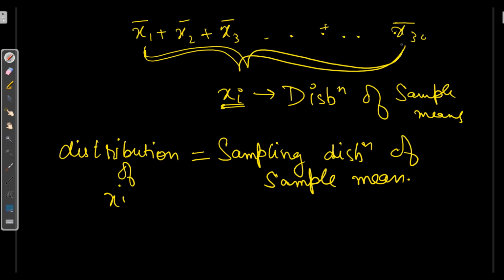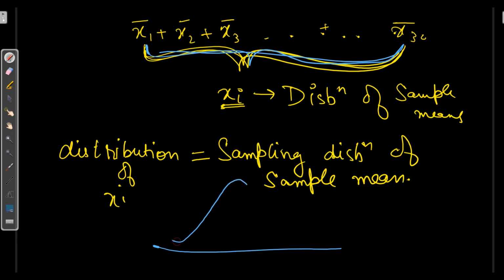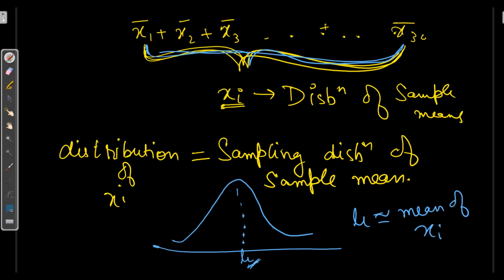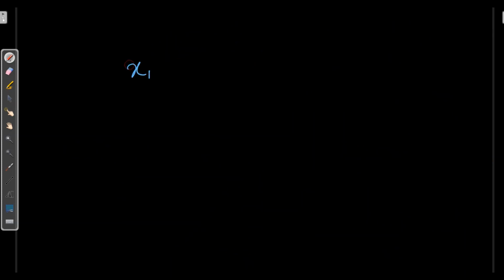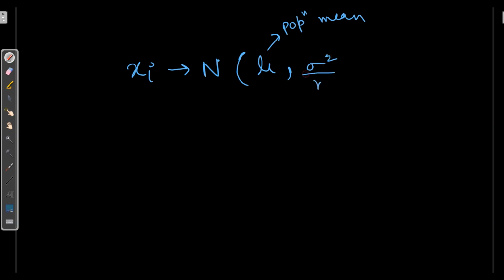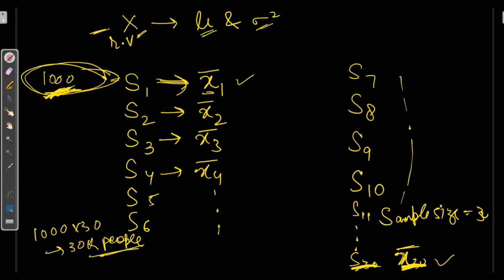Now when we plot this graph, I'll get a Gaussian, which has mu in the center, approximately equal to the mean of xi, and this mu will be the population mean. So we can say the sampling distribution of the sample mean is a normal or Gaussian distribution of mu, which is the population mean, and a variance of sigma square upon n, where n is the sample size.